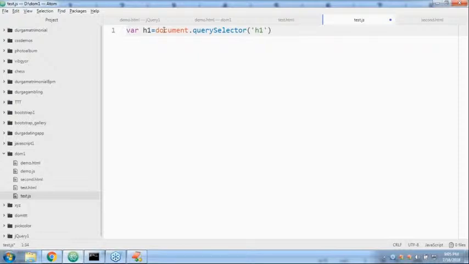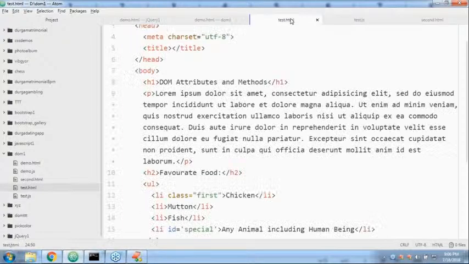Once you got that, now what? Yes, there are multiple ways to grab HTML elements. You can use query selector, get element by tag name, anything you can use. Now h1 dot style dot color is equal to red we have to take, sir. Can you please confirm? Any doubt? Where am I defining this, sir? Inside the JavaScript file. That JavaScript file I already linked with the test.html.